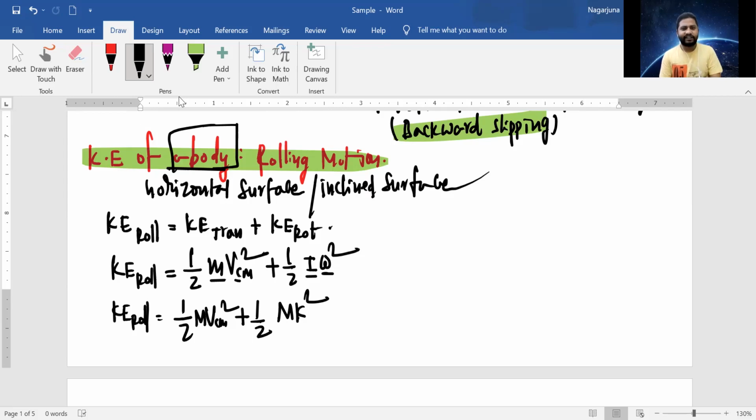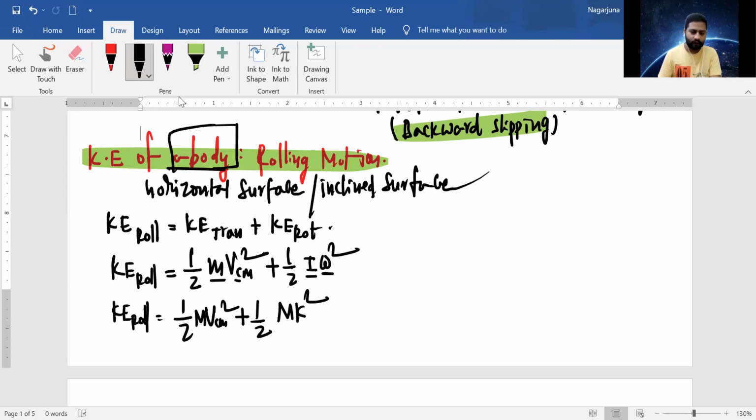For example, if it is a disk, you can write I is mr square by 2. If it is a ring, I is mr square. If it is a solid sphere, I is 2 by 5 mr square. If it is a hollow sphere, 2 by 3 mr square. If it is a hollow cylinder, it is mr square. If it is a solid cylinder, it is mr square by 2. Like that. If you know which body it is, you can write the I value, but we don't know which body it is. So it is just m k square, my dear children.